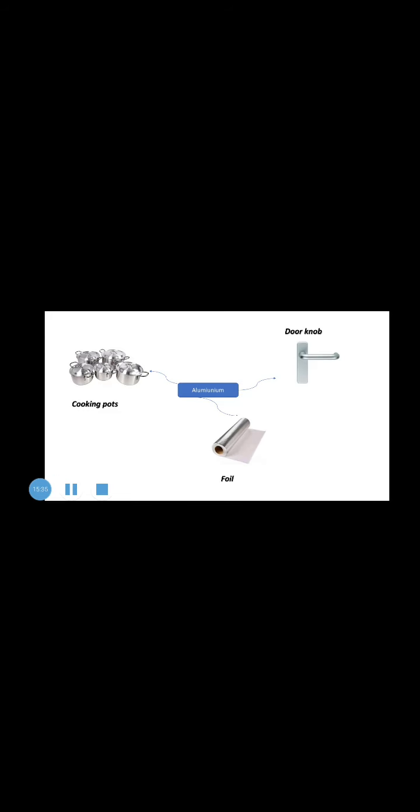Iron, we use it in building bridges, car chassis, doors, and street lights. In case of aluminium, we make cooking pots, but we make the handle of them from non-metals like plastic, doorknob, and foil.